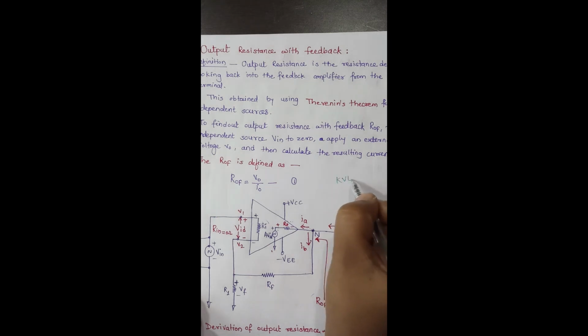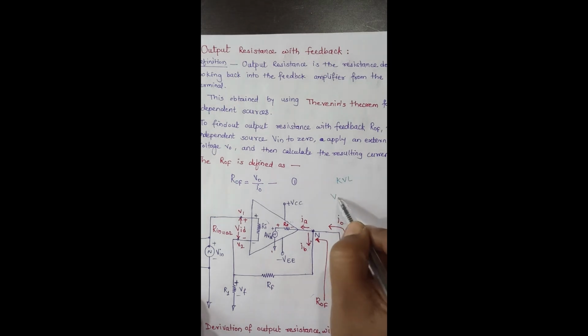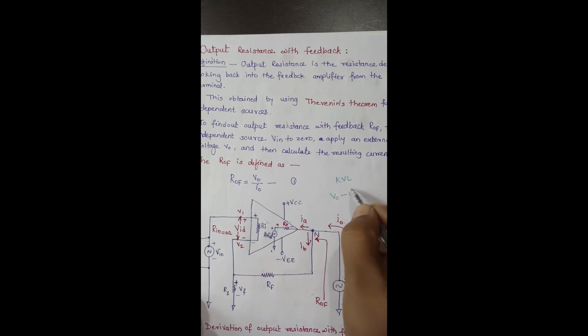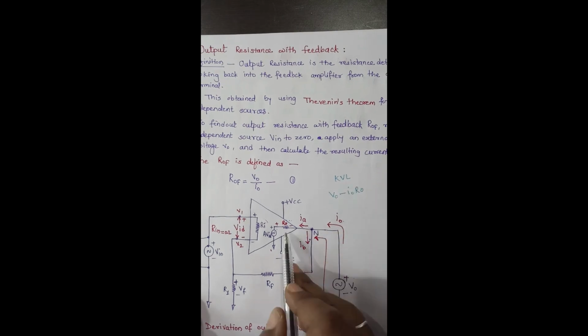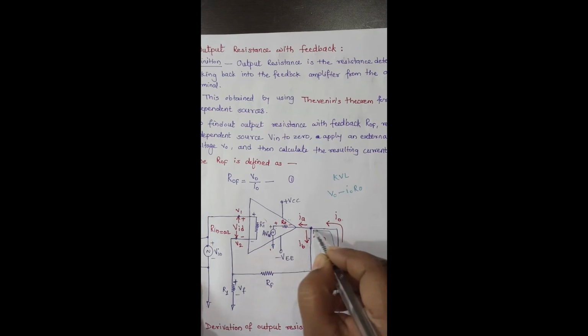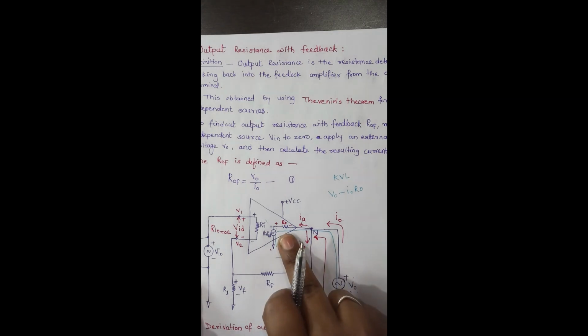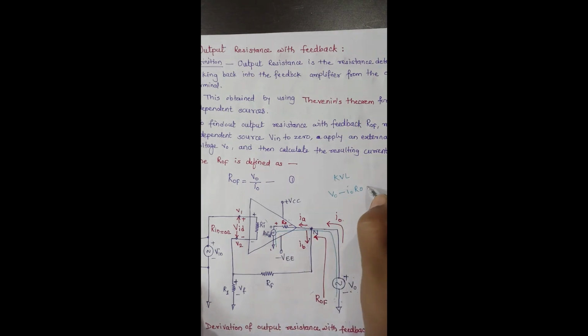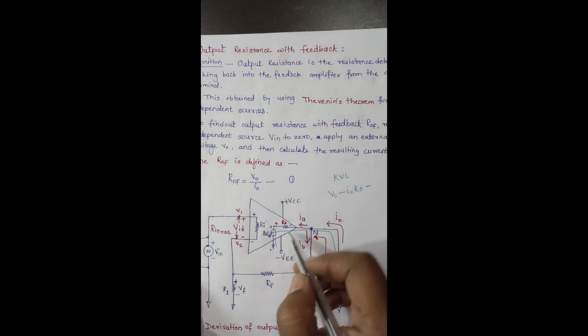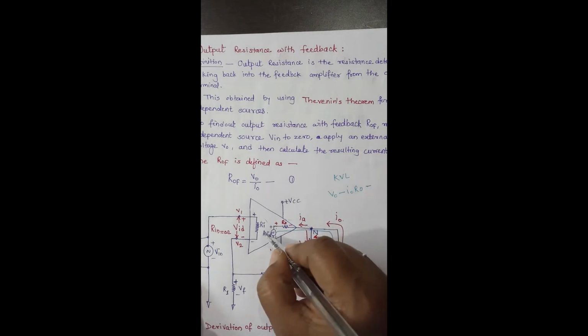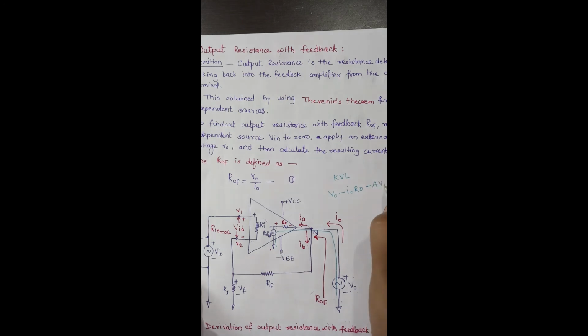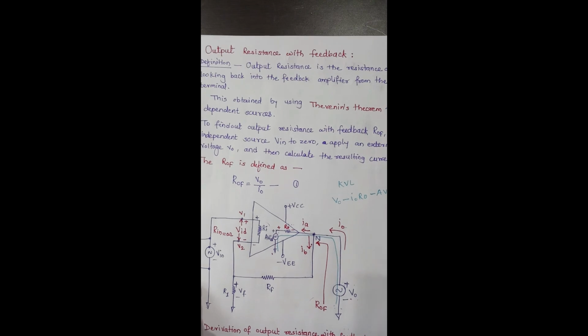The KVL we can write is V0 minus I0 R0, the voltage drop across this resistor, because now my KVL is for this loop. So it is V0 minus I0 R0 minus A into VID. What is this voltage? A into VID is equal to 0. The same equation we are writing for the solution of R0F.